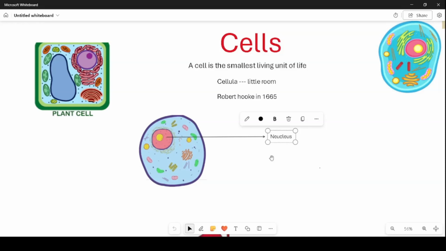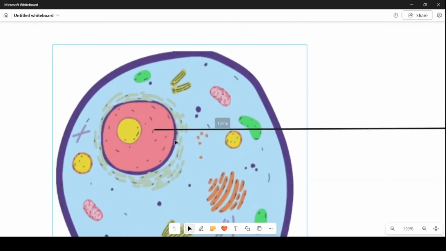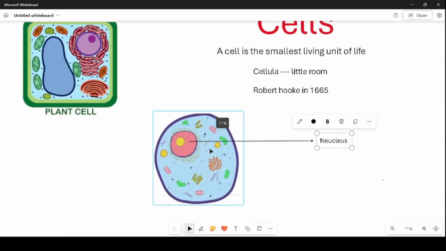Structure of the nucleus. It's surrounded by a double membrane called the nuclear envelope or nuclear membrane. If you observe closely, over here there is a line around the nucleus, that is the nuclear membrane. The nuclear envelope contains many pores called nuclear pores.